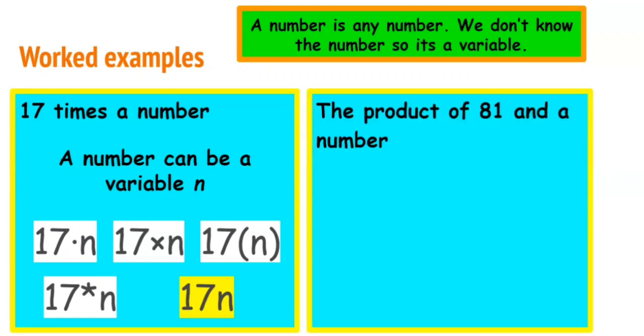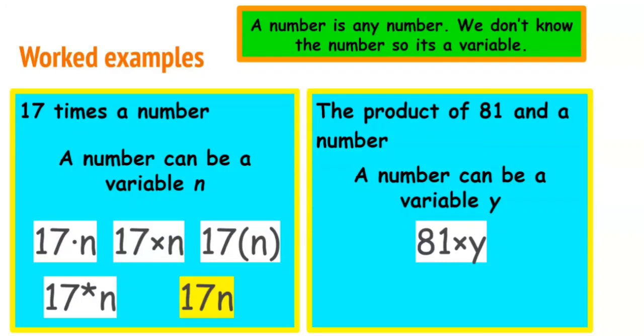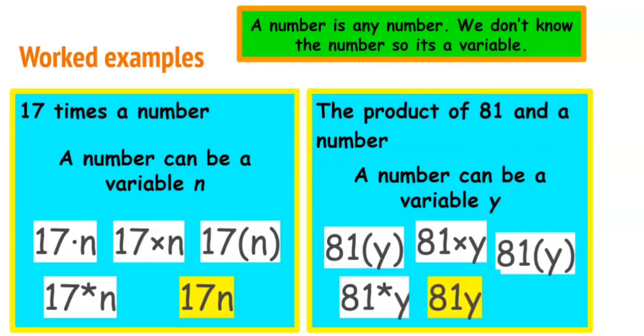If we look at the product of 81 and a number, again, we are going to use y to represent our number, and again, it means 81 times y, or 81y, and the simplest form is 81y. We don't have a sign between them, but we know that it means that they're being multiplied.